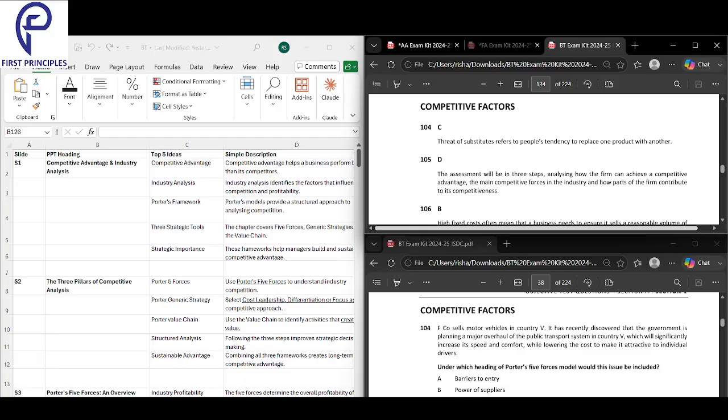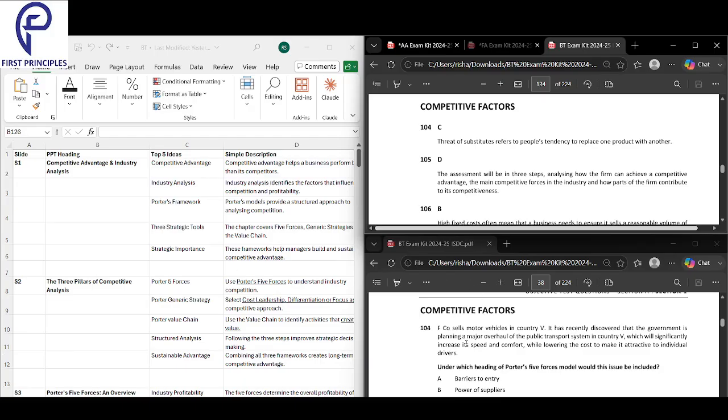So starting off the class here, we are looking into the questions of chapter 9. Let's get a good understanding about this. We will start from question number 104. The last class we finished the theory and now we are looking to finish the practical questions of it, and we're going to relate it to the theory that we have studied.